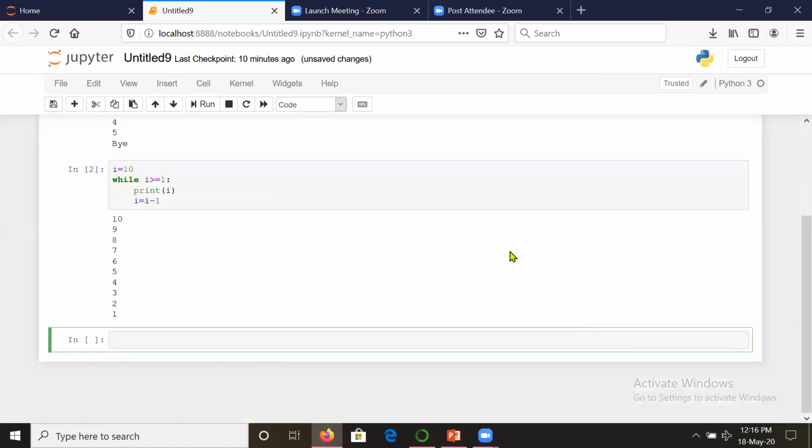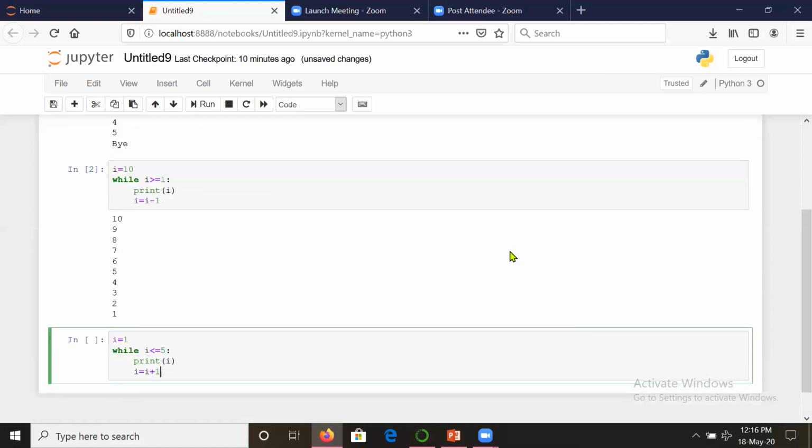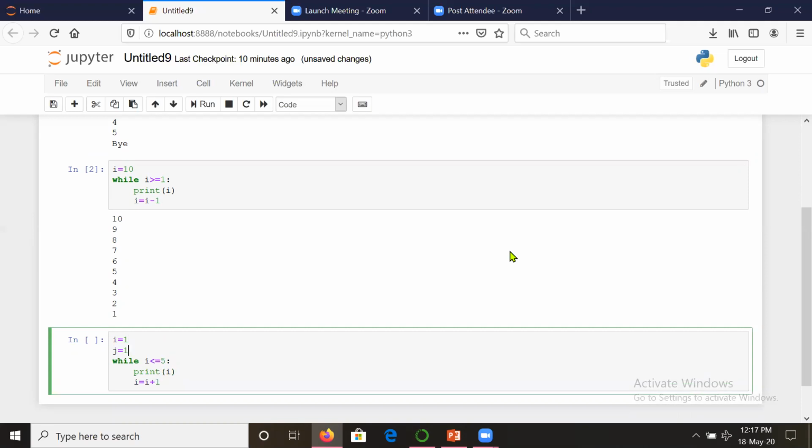Now consider some more cases. We have nested loops also. That means we can write a while loop inside a while loop also. For that, we will take a separate counter. Suppose j is equal to 1. Okay, and we will say while j is less than or equal to 4, and i is less than or equal to 5.